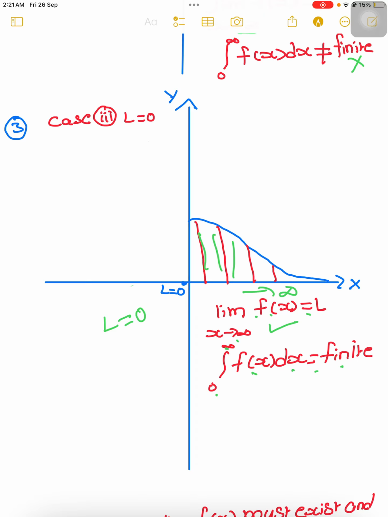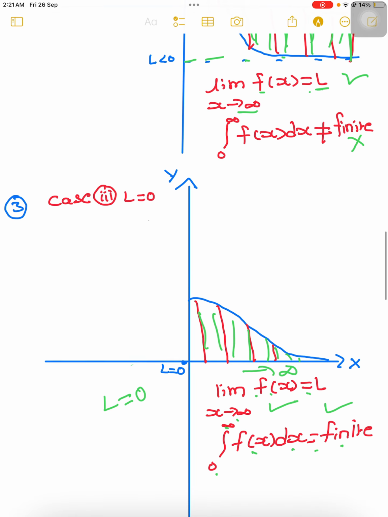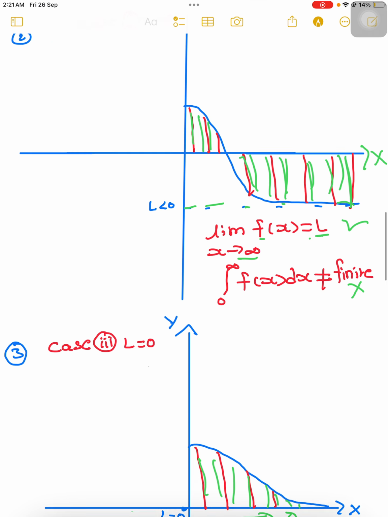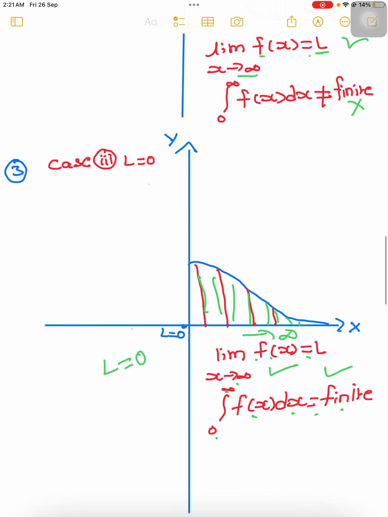Yes, the finite value we will get. So the second condition is also passed, but in this case the function value is not approaching the x-axis. If it approaches the x-axis, automatically these two conditions will be satisfied.